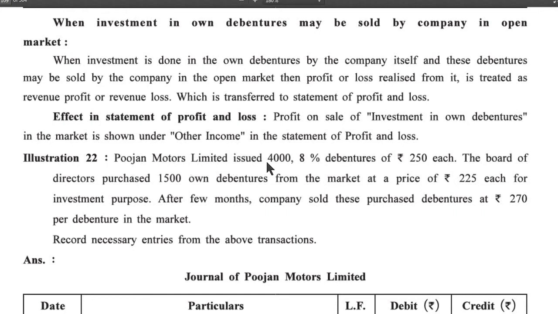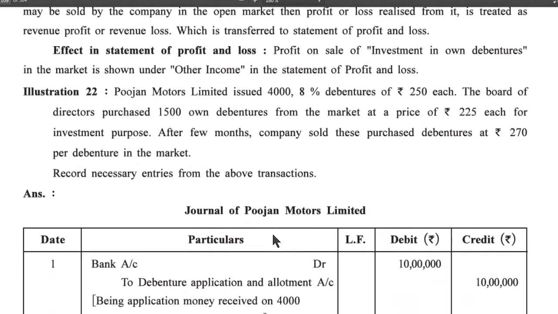Illustration number 22. Pujan Motors Limited issued 4,000 8% debentures of rupees 250 each. The board of directors purchased 1,500 own debentures from the market at a price of rupees 225 each for investment purpose. After few months, company sold this purchased debenture at rupees 270 per debenture in the market. Record necessary entries from the above transactions. Answer part.